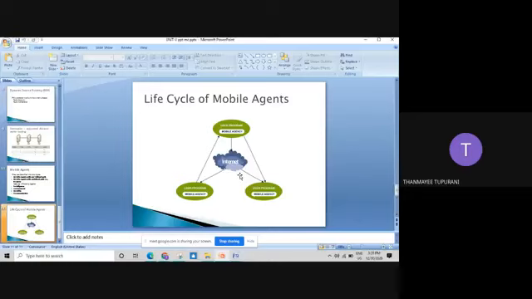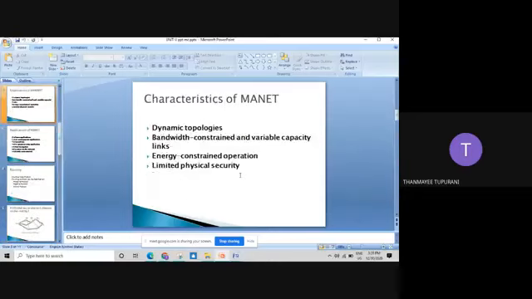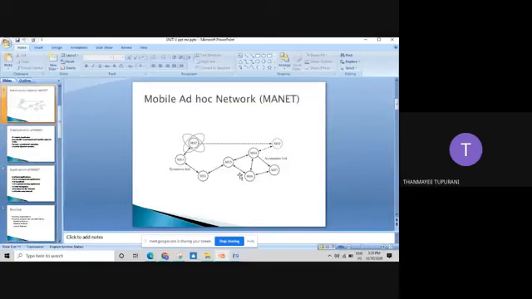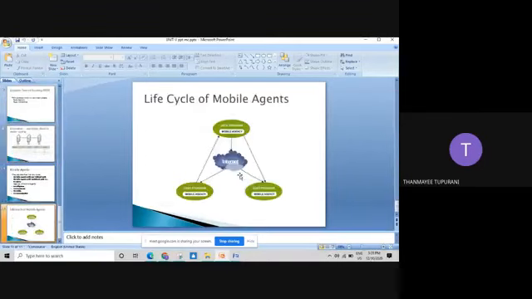If we consider the previous example, you can also write it as a life cycle, but it is a simple example of your mobile agent. Now, the advantages of mobile agents: we are aware they are autonomous and self-driven in nature. They do not depend on any other thing. Maintenance of mobile agents is easy and they are flexible, with a friendly nature. They are fault tolerant.